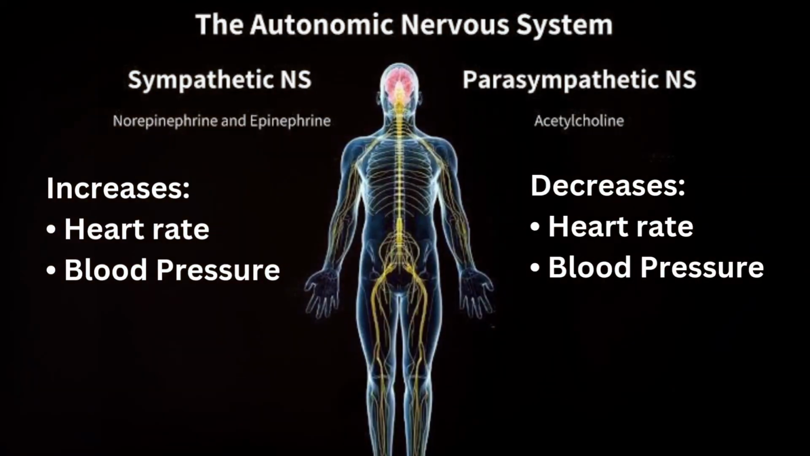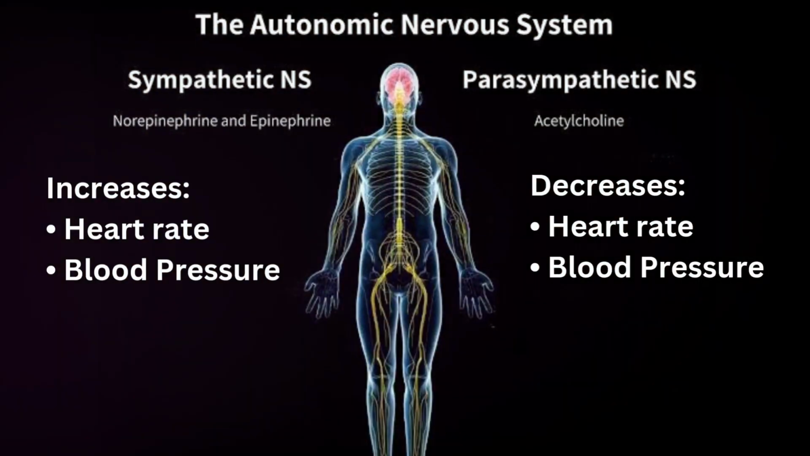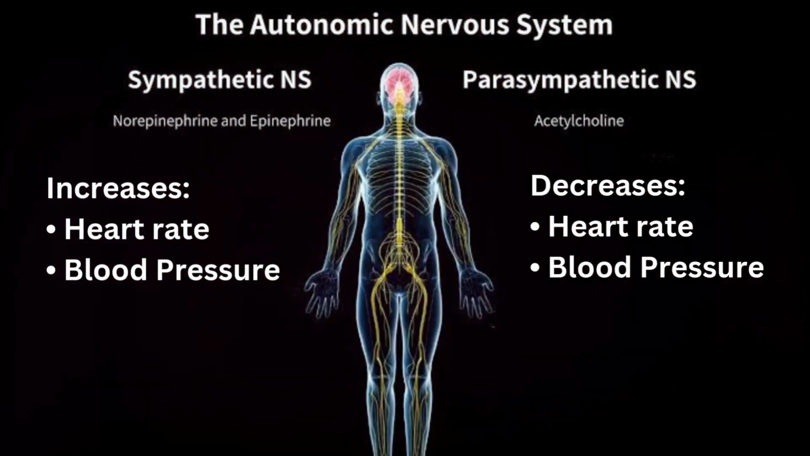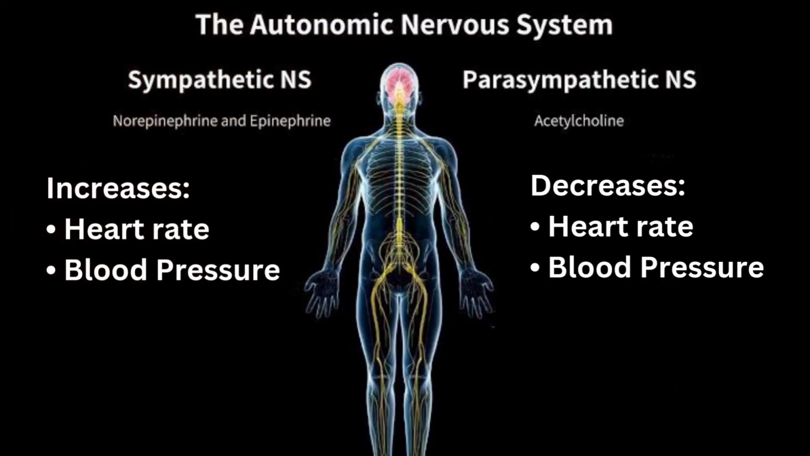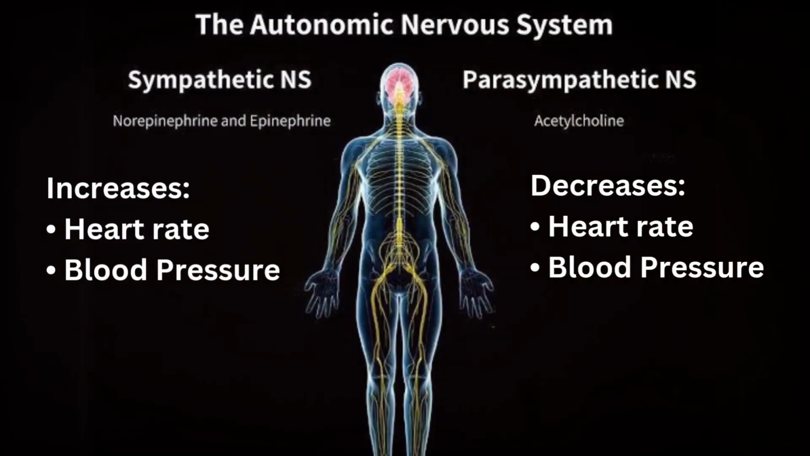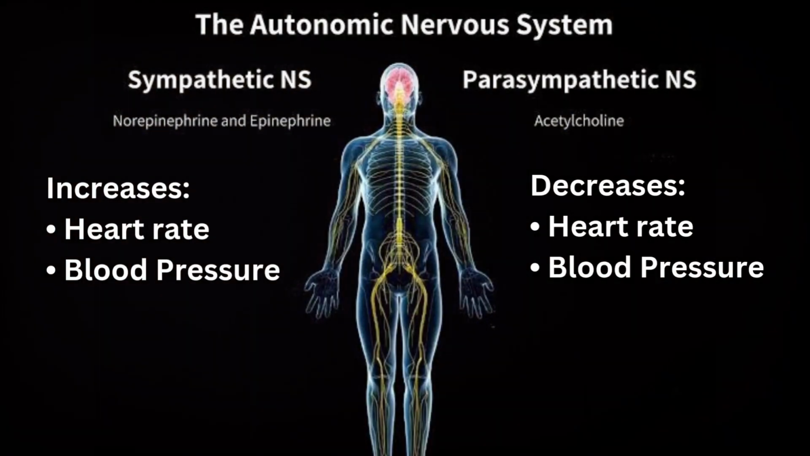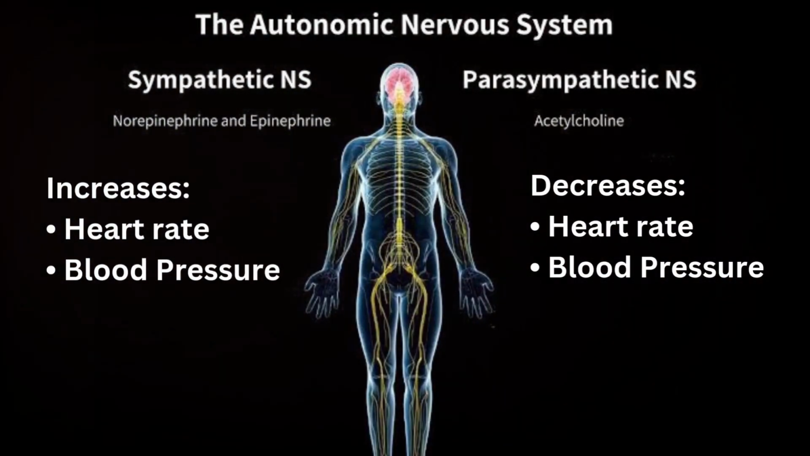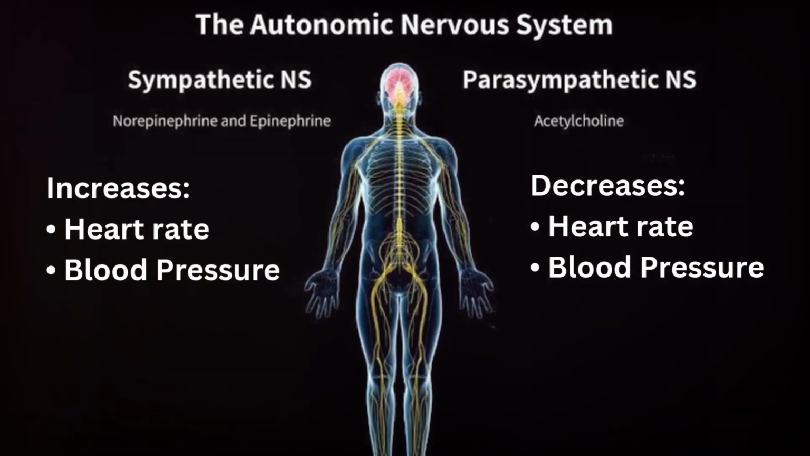3. Nervous system. The autonomic nervous system regulates blood pressure through the sympathetic and parasympathetic nervous systems. The sympathetic nervous system increases heart rate and contractility and causes vasoconstriction, raising blood pressure. The parasympathetic nervous system promotes vasodilation and lowers heart rate and blood pressure.